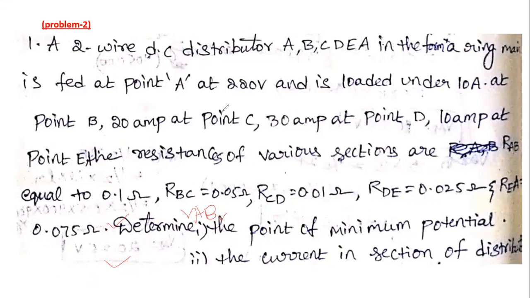First, we can draw the ring main distribution system.